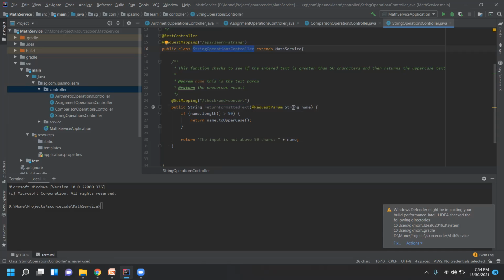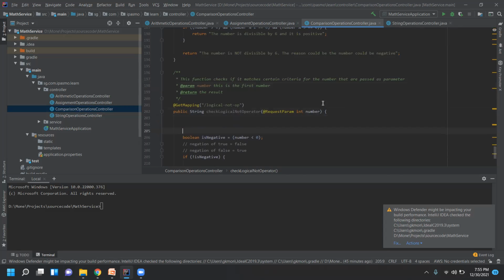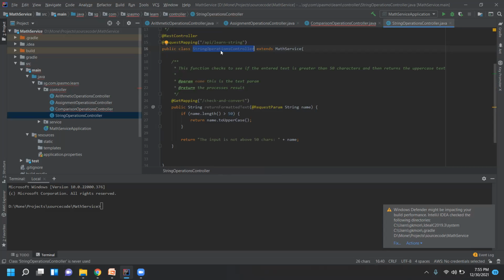Similarly, somebody who worked in Java has already written the string class. The Java programming language already has a string class, so we can use it as and when we need. We are making use of the existing built-in string class that is already available. If I want to check what functions are available inside this string class, let's see. This is the string operations controller, our own class.